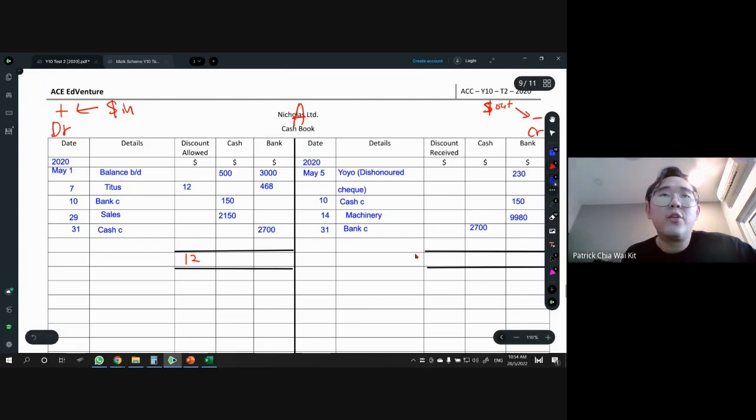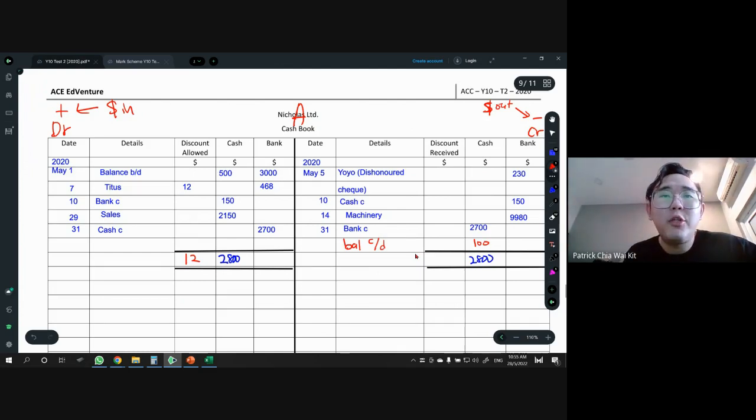So cash, this time we calculated left hand side only. So there will be 2,800. And then the other side also the same thing, 2,800. So the balance CD is 100, right? The balance is 100. That is our balance CD. Also on the 31st, also on 31st May.